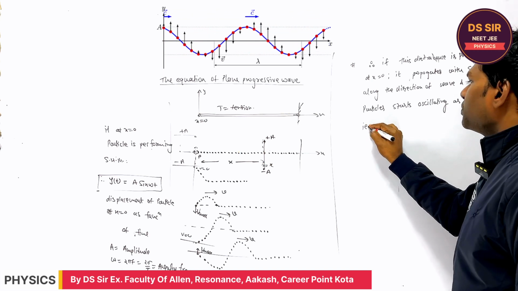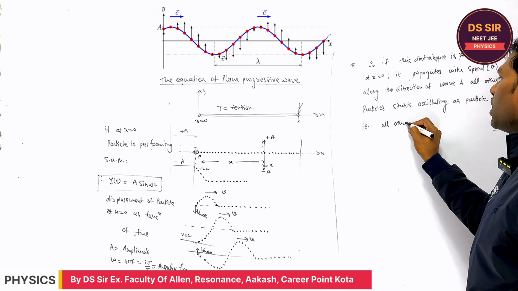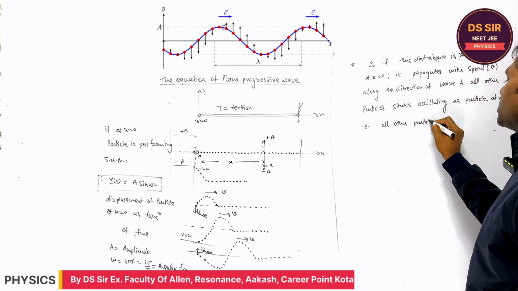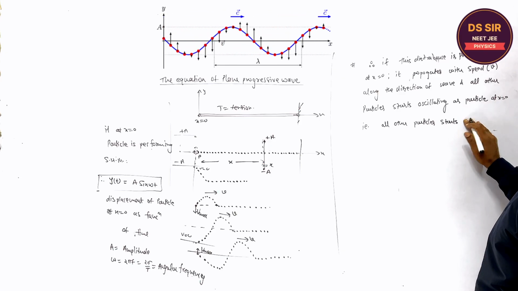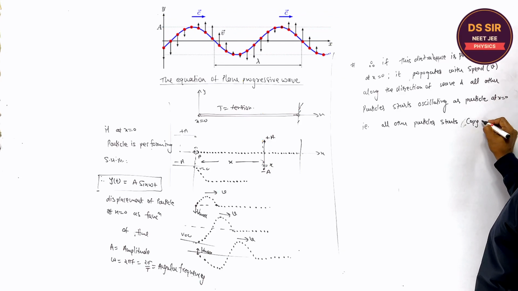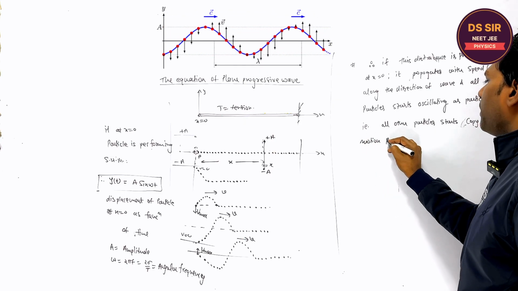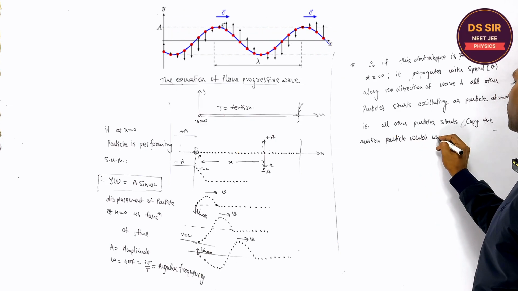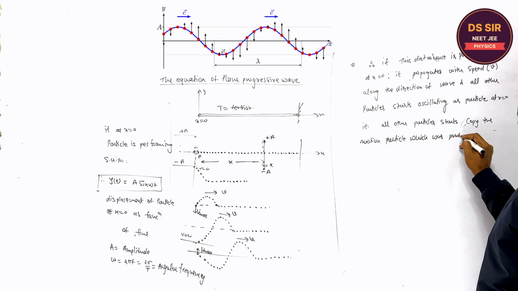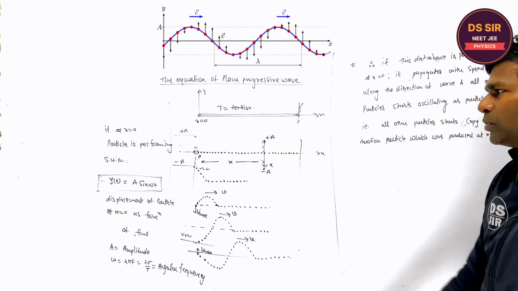That is, all other particles start copying the motion of the particle which was produced at x is equal to 0.